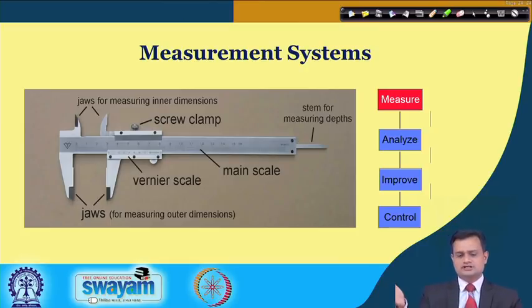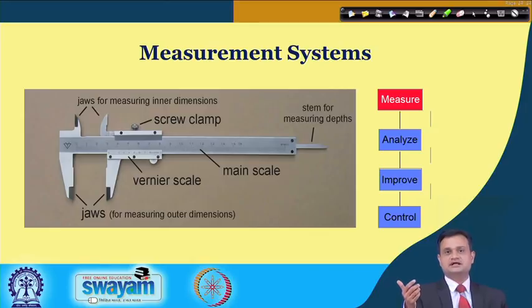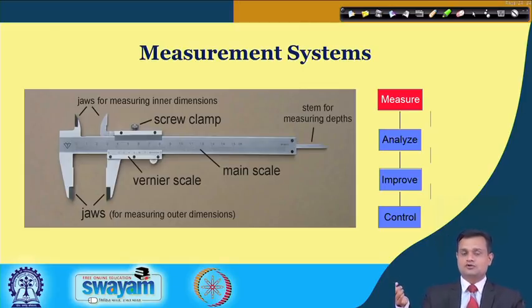So you have seen various measuring instruments like vernier caliper, the simplest one you are using, scale or tape, micrometer, various measurement instruments you are using, and as I mentioned, typically in the measure phase we are dealing with this, and whatever we will collect will go into the analyze phase, and then based on my analysis I will initiate the actions for the improvement and control.